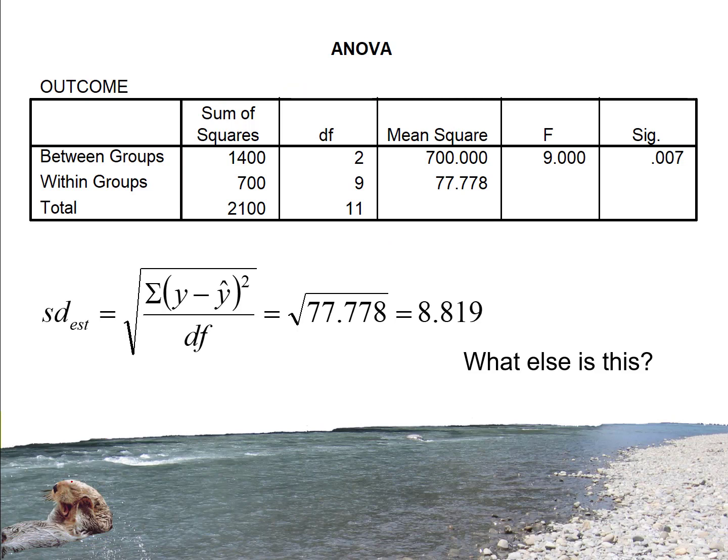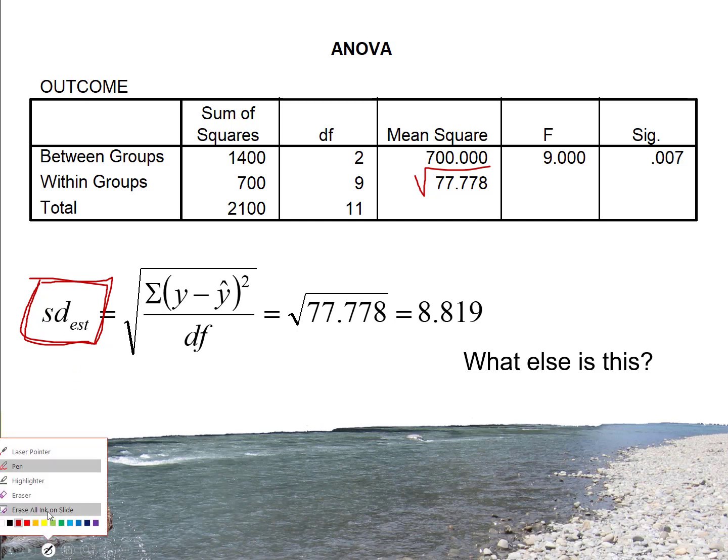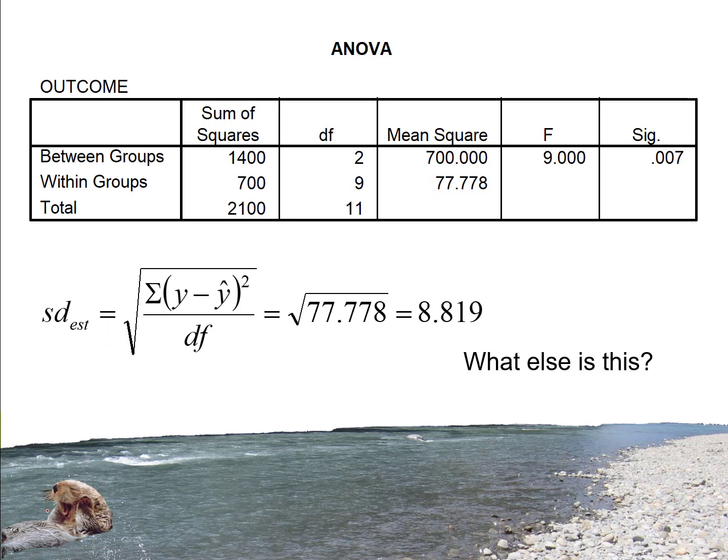Now, I've been calling this value the standard error of estimate. You take the square root of your mean squared error. It tells you how far on average people deviate from the predicted values, and that is the standard error of estimate. And that's a perfectly reasonable and valid term to use. And when people are doing regression, that is the term they always use. But when people are making group comparisons, this is another place where the terminology will change, because when people are making group comparisons, they almost never call this value the standard error of estimate.